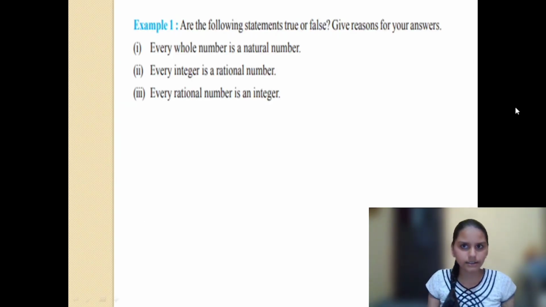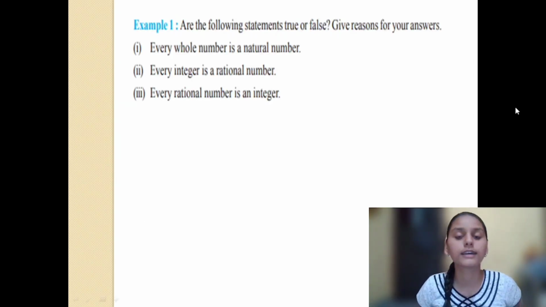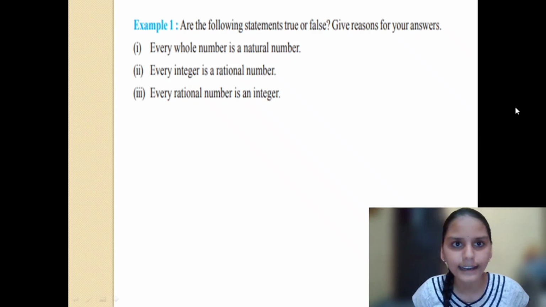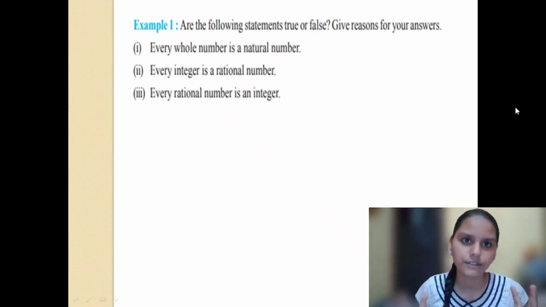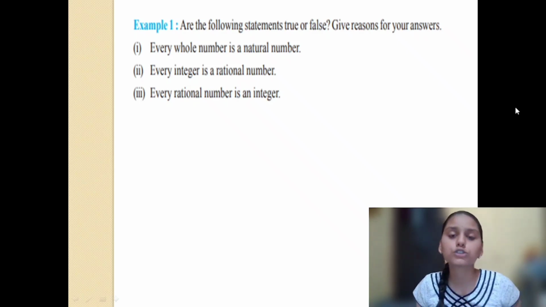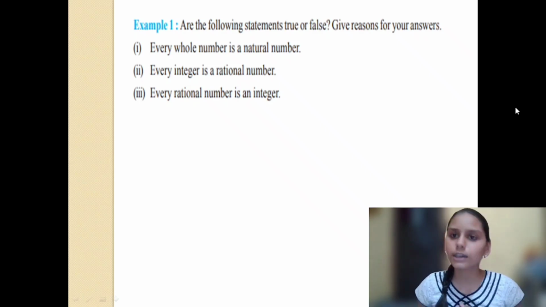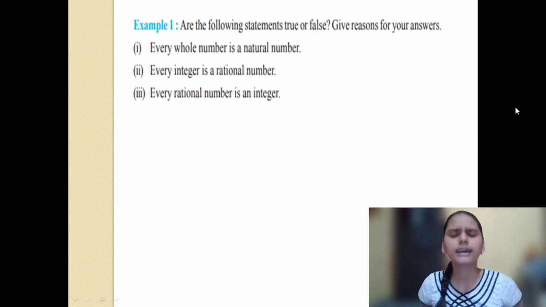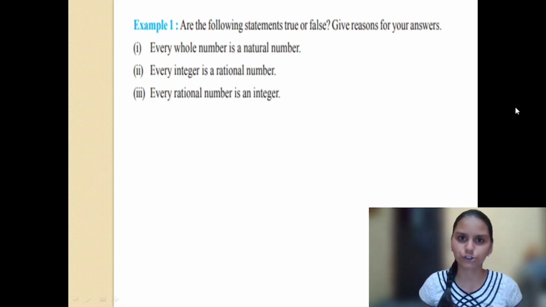Here are some example questions from your NCERT. See, example questions are actually very important for you. Are the following statements true or false? Give reasons for your answers. Actually, answers are given in your textbook.